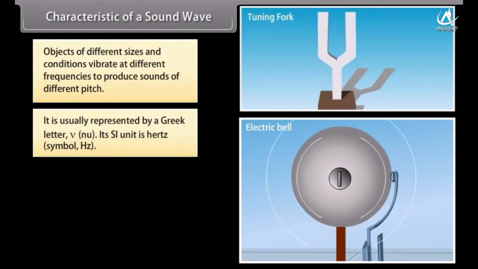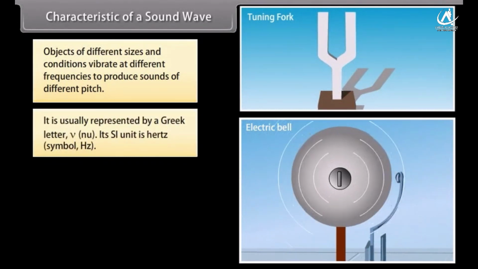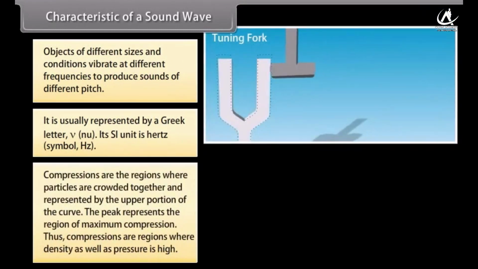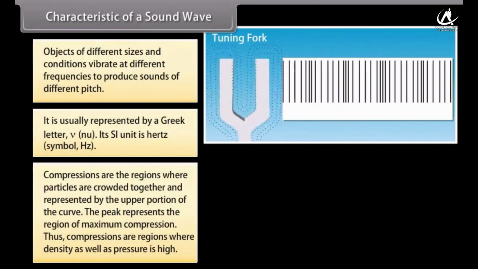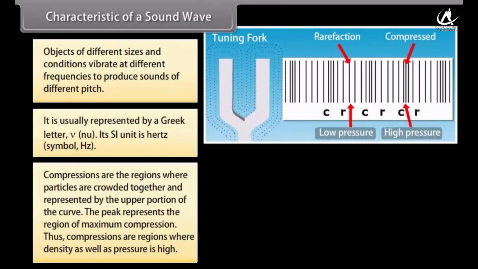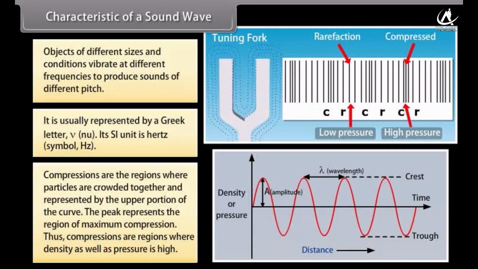Frequency is usually represented by the Greek letter nu. Its SI unit is Hertz. We know that compressions are the regions where particles are crowded together and are represented by the upper portion of the curve. The peak represents the region of maximum compression. Thus, compressions are regions where density as well as pressure is high.